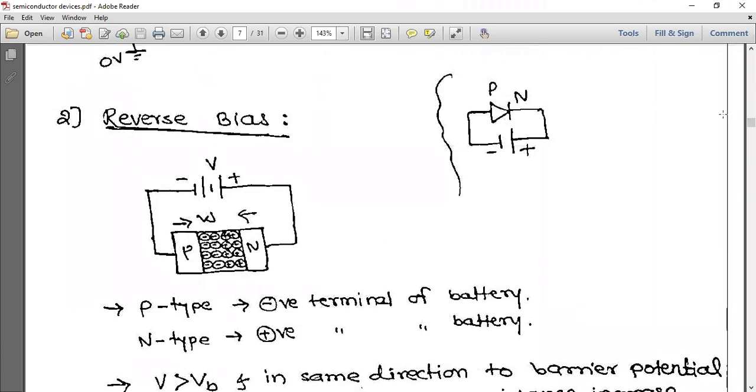Now here, it is the reverse of the above one, which was forward bias. So for reverse bias, what are we doing? P-type is connected to the negative terminal of the battery, and N-type is connected to the positive terminal of the battery.